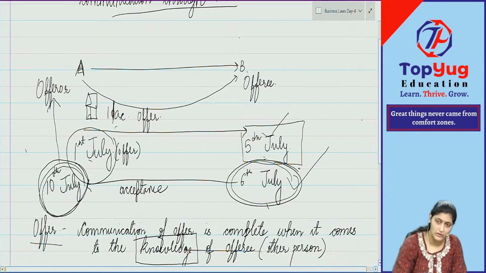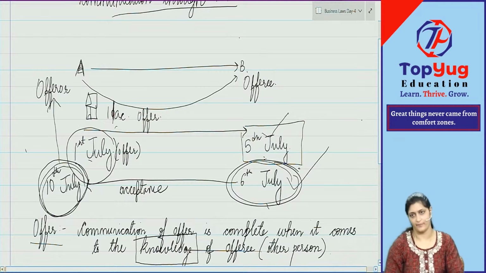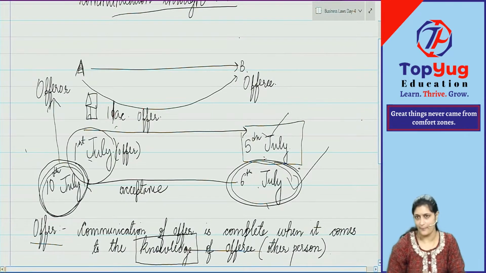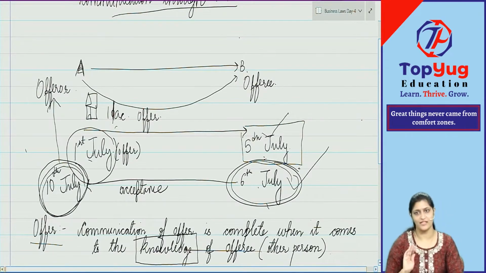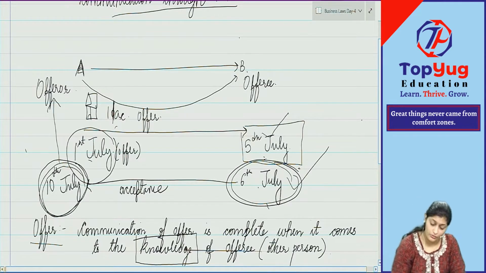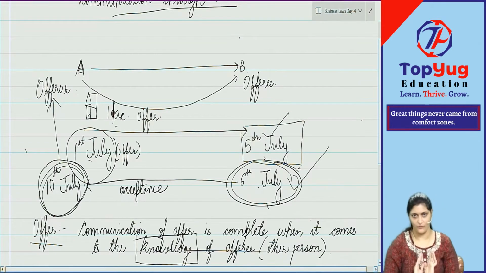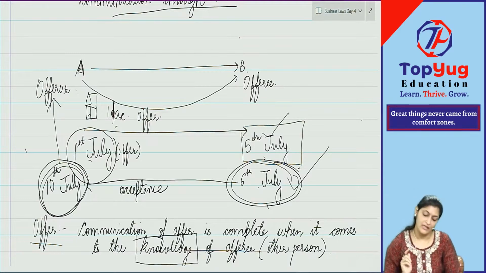And it is put in the course of transmission to A. Now on the 6th, what happened? Contract came into existence for A. Now, compulsorily, he will have to give the house to B. B will have to pay the money. Contract came into existence for A actually. Whatever his promise, he will have to perform now.